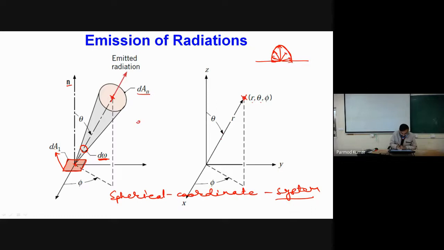For this situation, the solid angle is nearly equal to dAn divided by r square. Majorly, when talking about the radiative mode of heat transfer, we deal in the spherical coordinate system, because radiations are emitted in all directions.